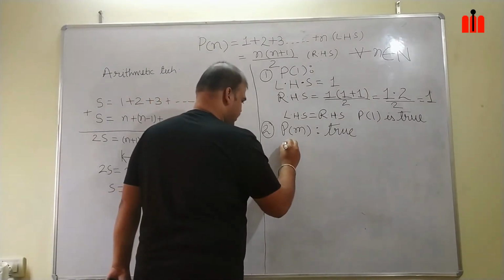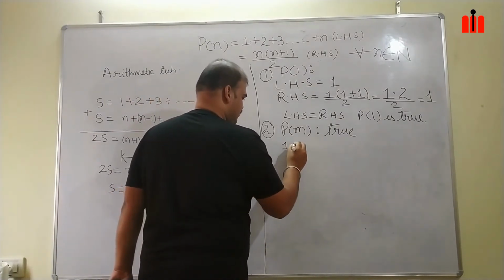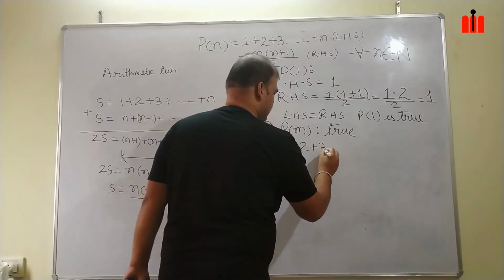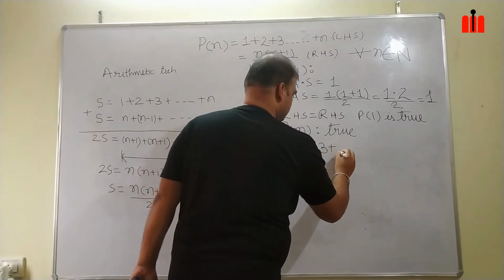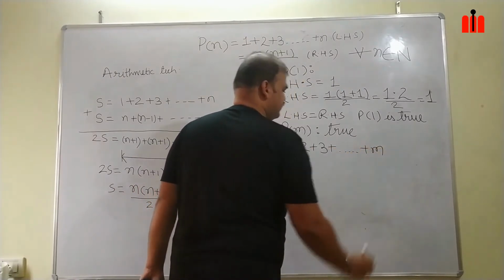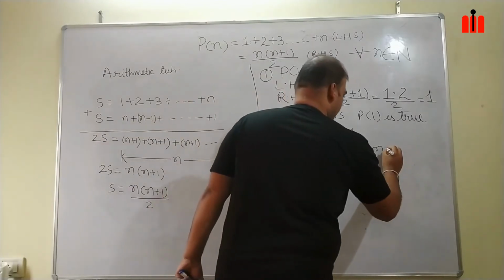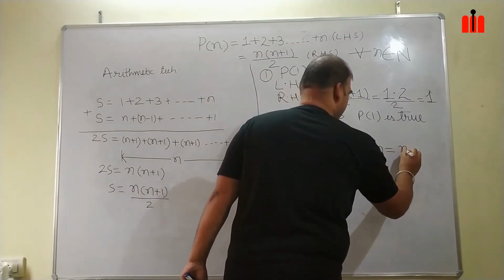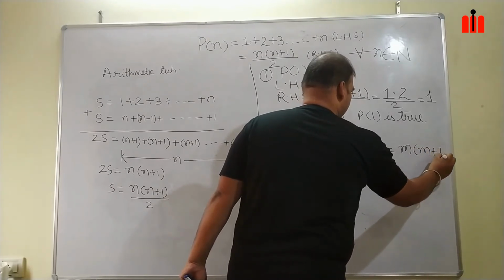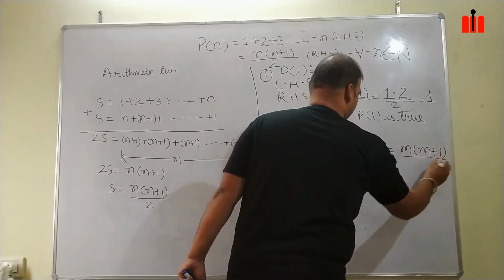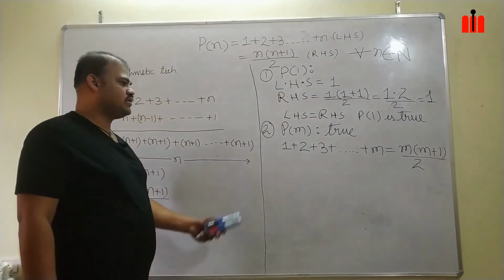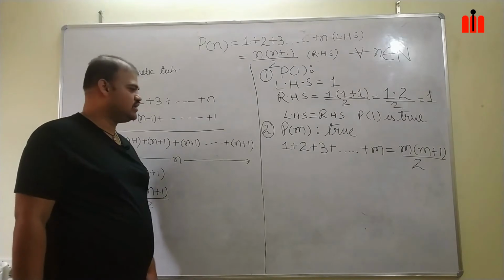The concrete statement will be 1 plus 2 plus 3 plus up to m will be equal to m plus 1 by 2.